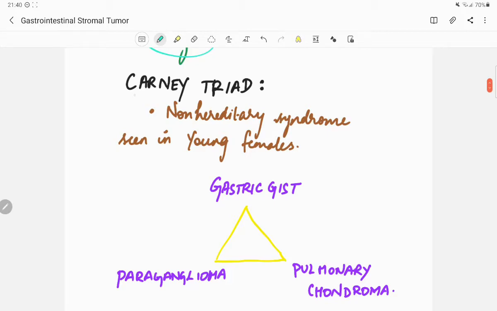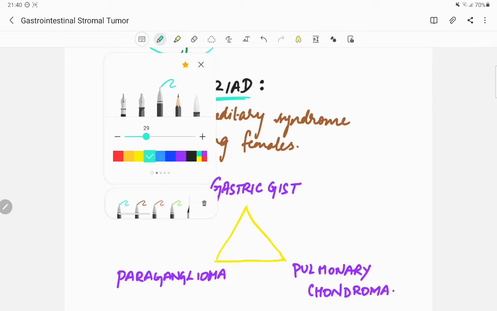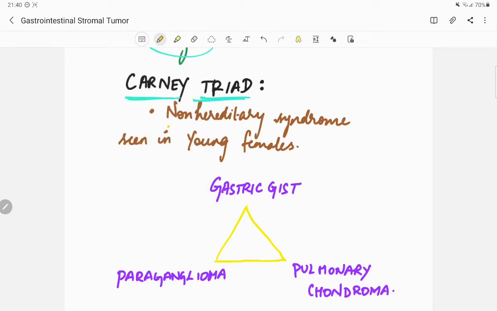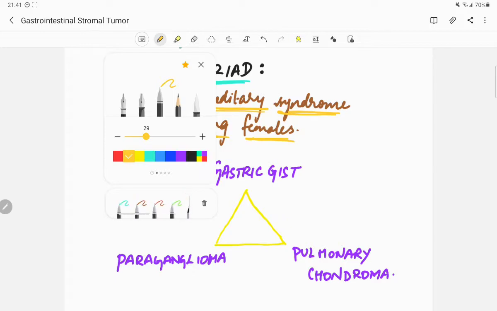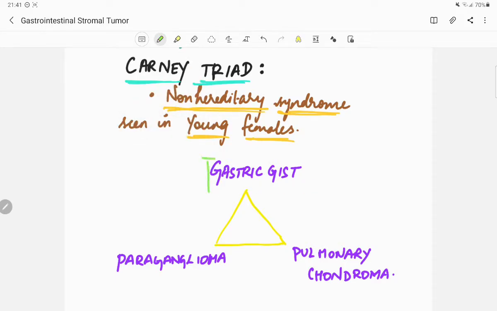Next, there is a triad called Carney triad. It is a non-hereditary syndrome seen in young females, and this triad consists of gastric GIST, that is gastric gastrointestinal stromal tumor, paraganglioma, and pulmonary chondroma.